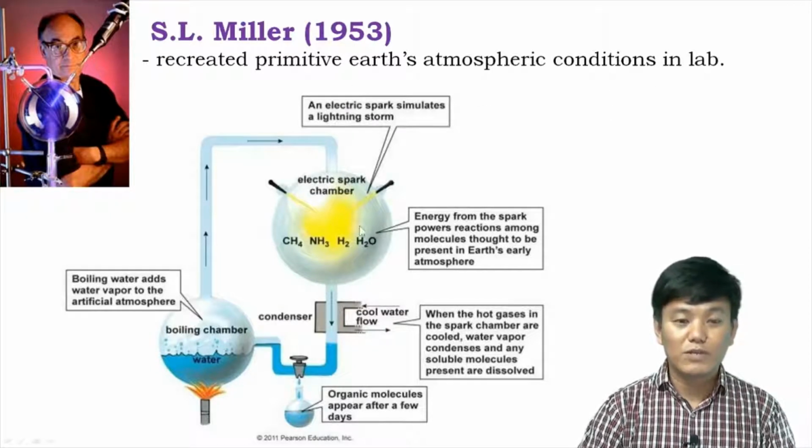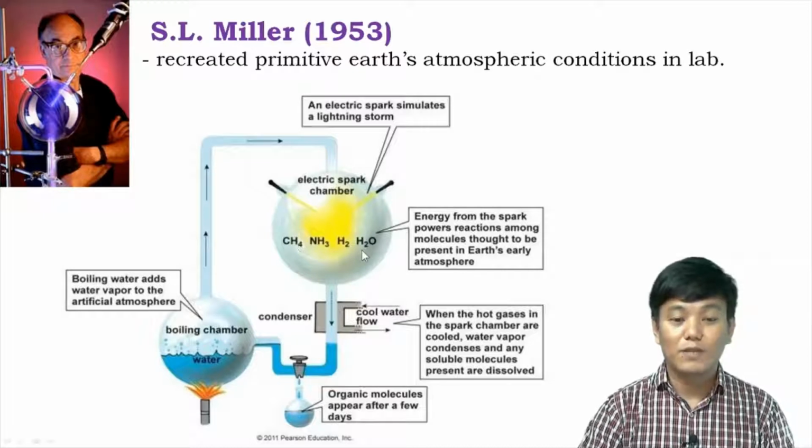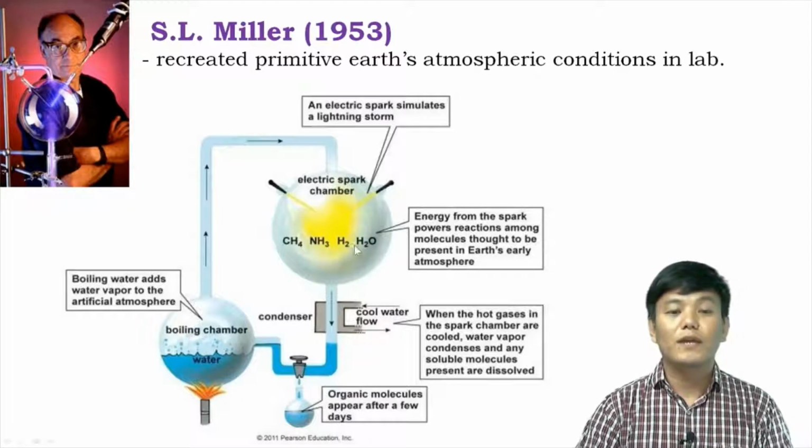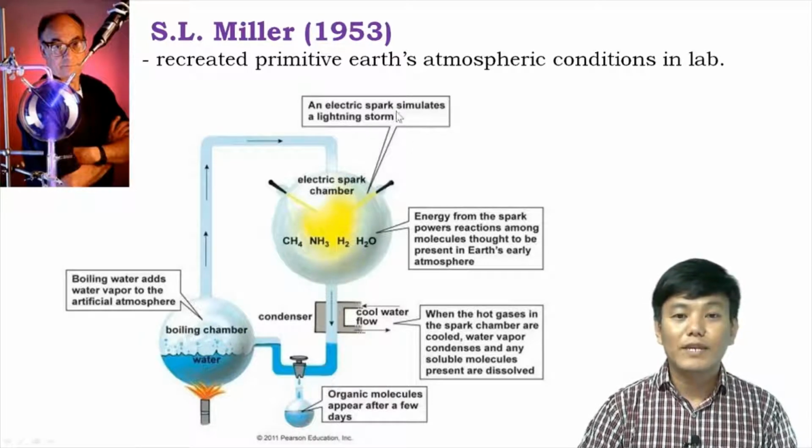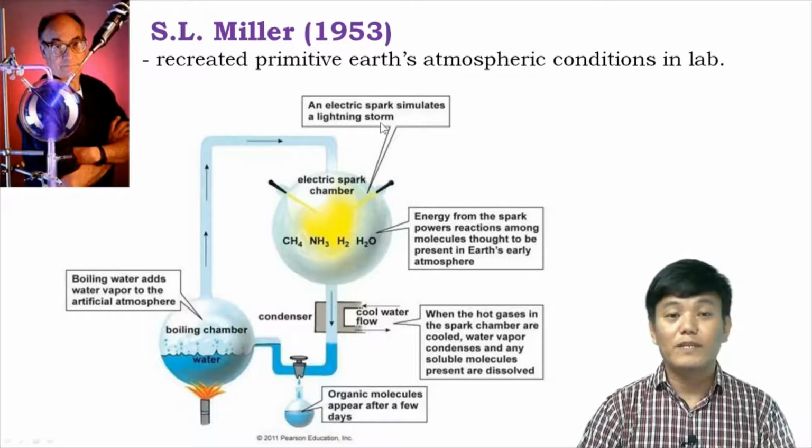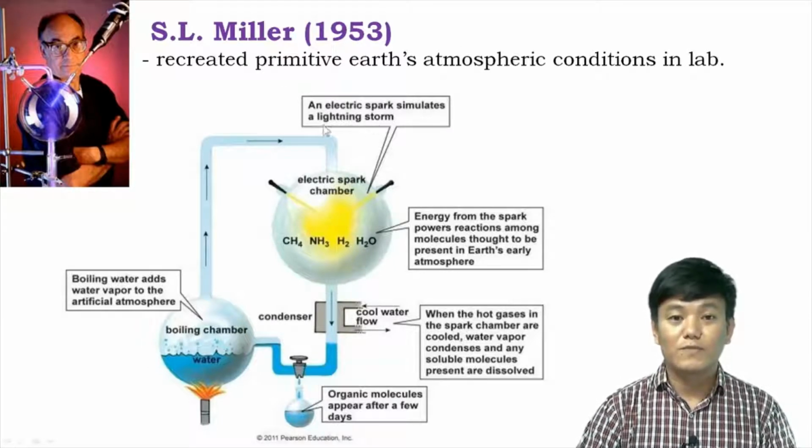So in this particular chamber, you can see all the gases that were said to be present in primitive Earth's atmosphere, like methane, ammonia, hydrogen gas, and water vapor. So here he boiled the water to produce water vapor for the primitive Earth's atmosphere. And in order to simulate the lightning storms that were prevalent in the primitive Earth's atmosphere, he created electric sparks.